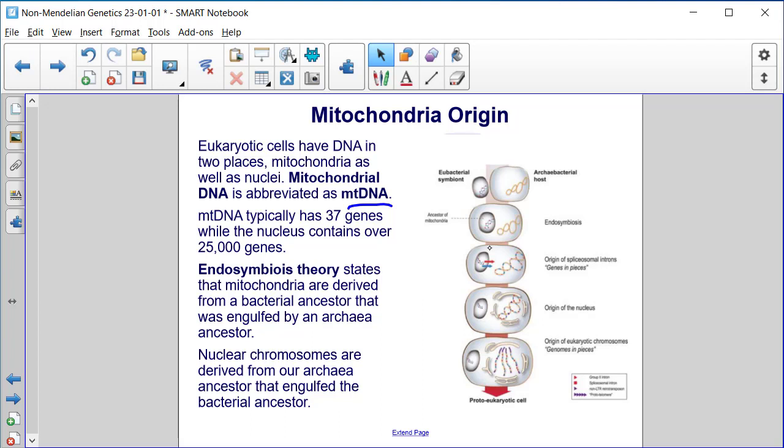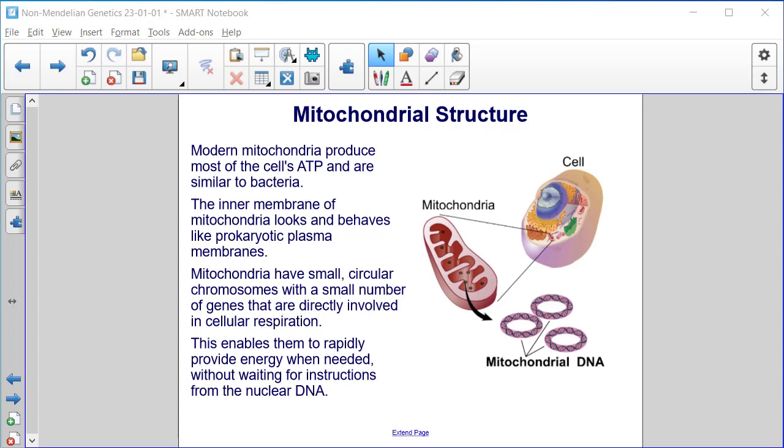So here's our archaebacterial host or ancestor and our eubacterial symbionts. And the engulfing occurs. Okay. And this is our ancestor of our mitochondria. Nuclear chromosomes are derived from our archaea ancestor that engulfed the bacterial ancestor. Modern mitochondria produce most of the cell's ATP and are similar to bacteria.